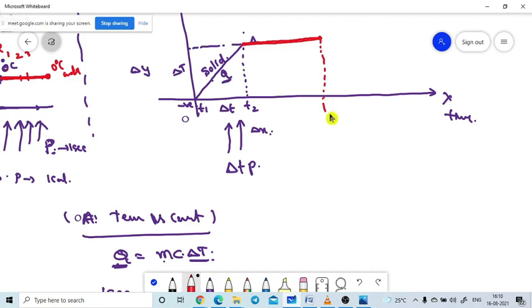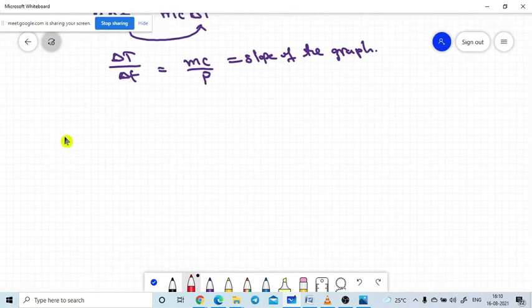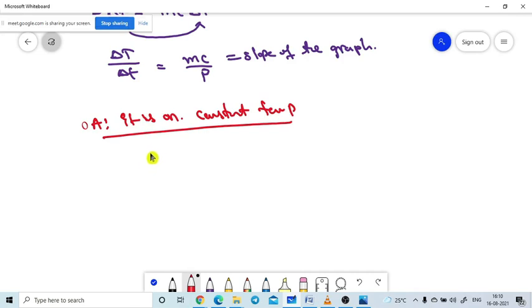Hello. Yes, sir. So what will this curve show? A to B will show that it's a constant curve. The A to B graph is saying that it is at constant temperature. At constant temperature, the solid has started to melt.